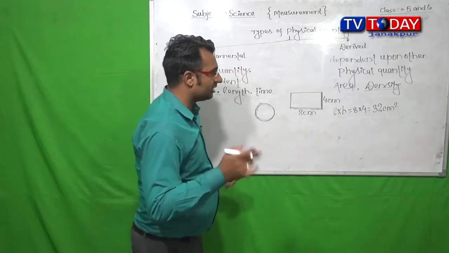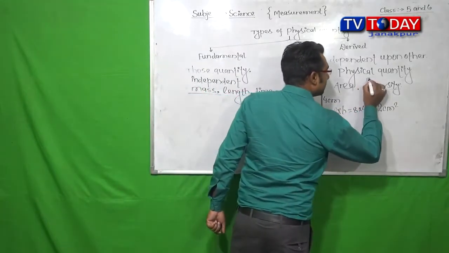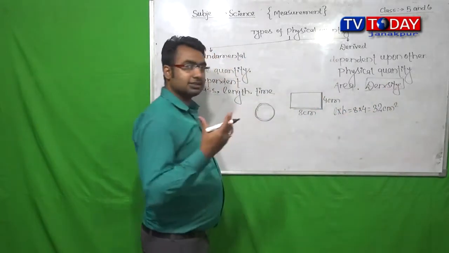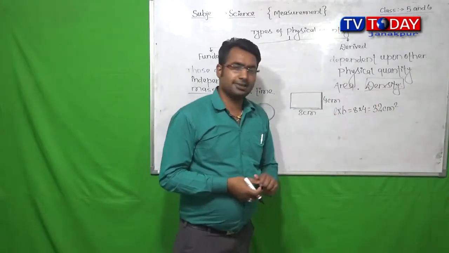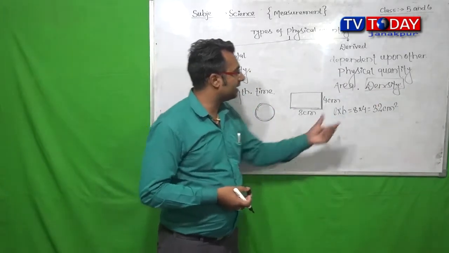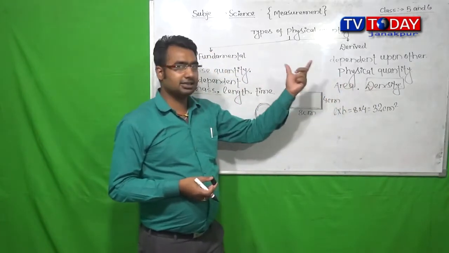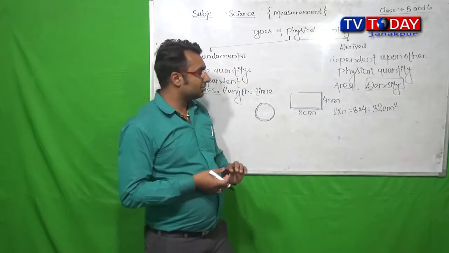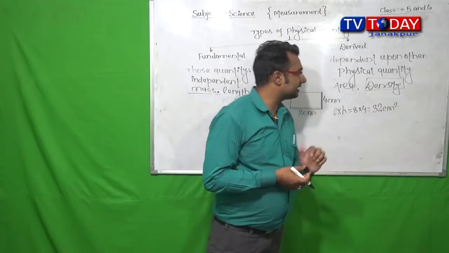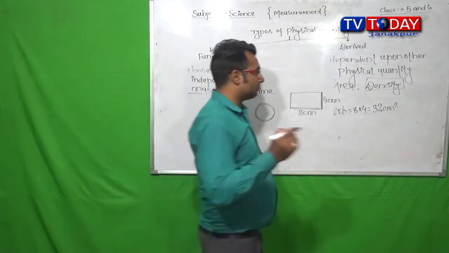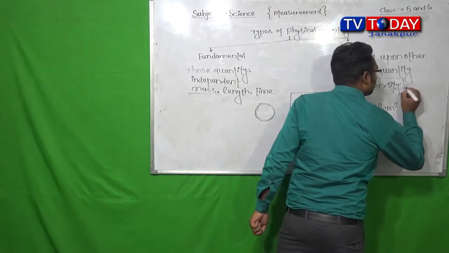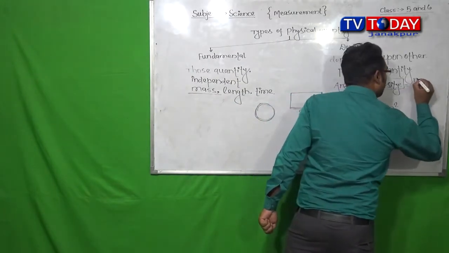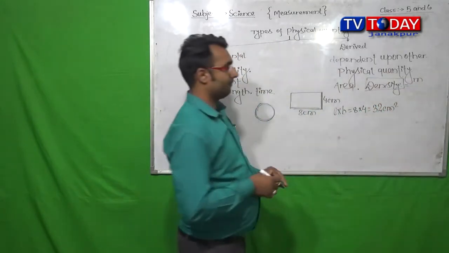As well as, we have a second example: we can take density. Why does density come under the derived quantity? To calculate the density of a substance, we should know what?